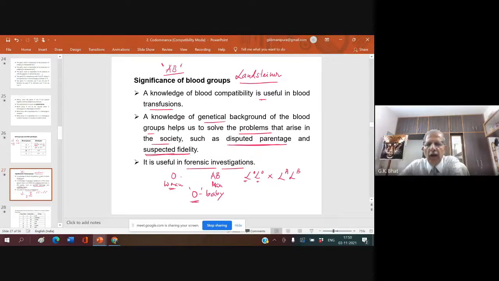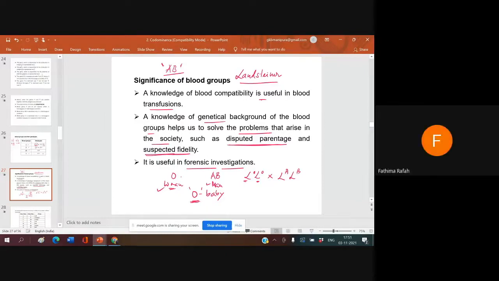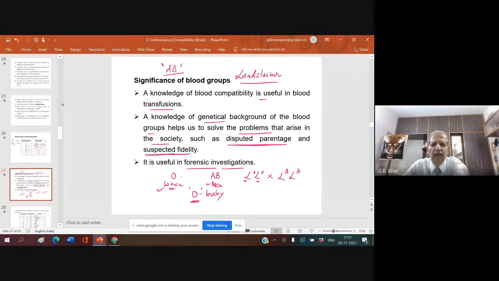Right? So, I write L because of the respect to Landsteiner. What is this L^O? Blood group of the woman. What is L^A L^B? Blood group of the man. Can they have an O group baby? No, sir. Therefore, she is telling a lie. They cannot have an O group baby.